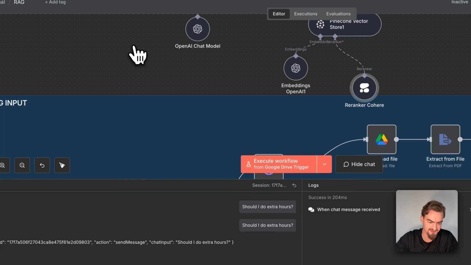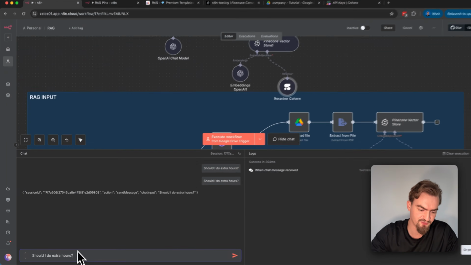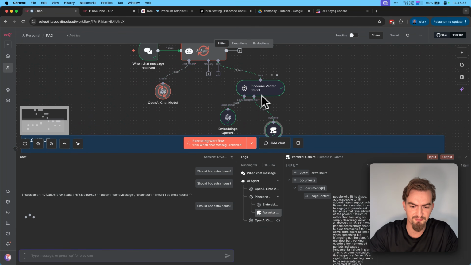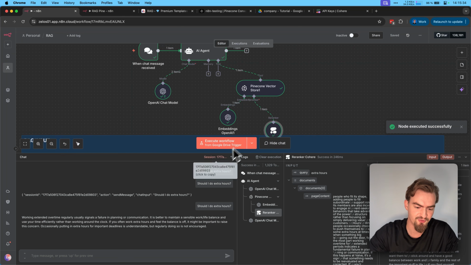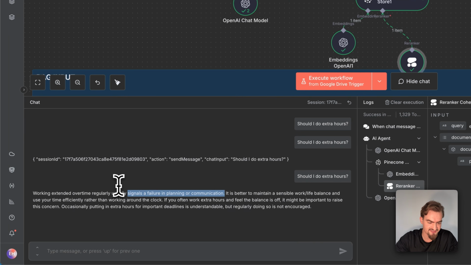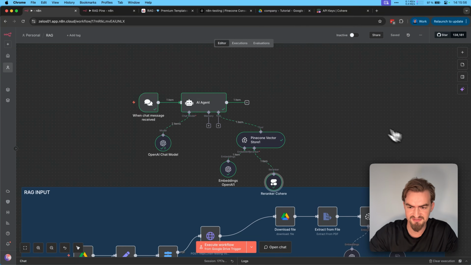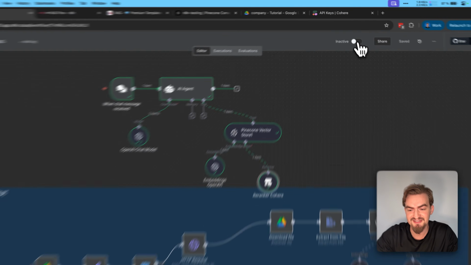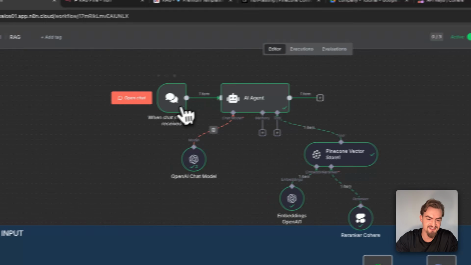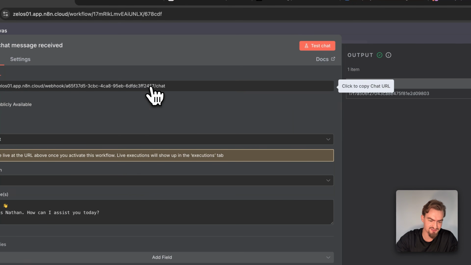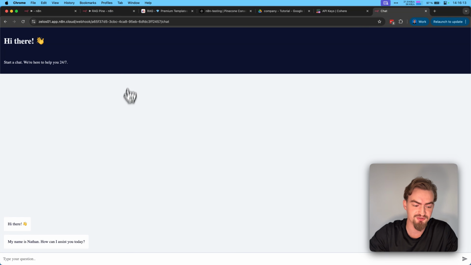When I now click open chat and type in the same message, should I do extra hours? Our AI agent uses our Pinecone vector database before it gives us the answer back. And here it also says extra hours signals a failure in planning or communication. Then close this here and click save. Now when I click here activate workflow, our workflow is live and I can send anybody this URL and they can open it in their browser and use it.